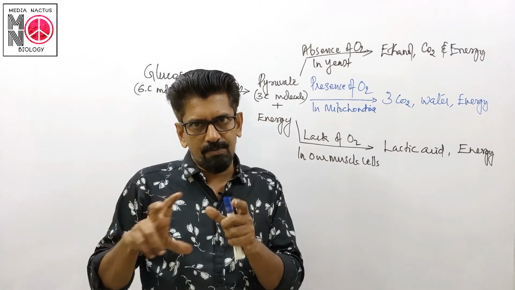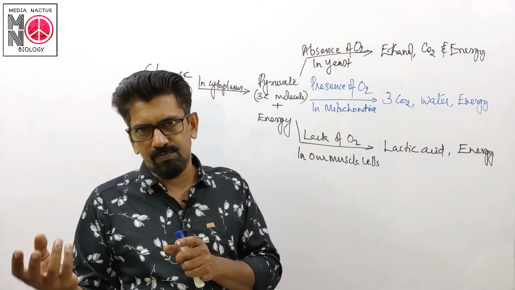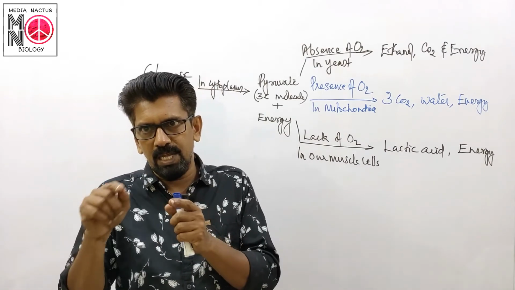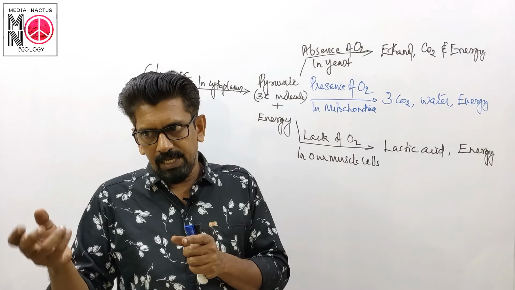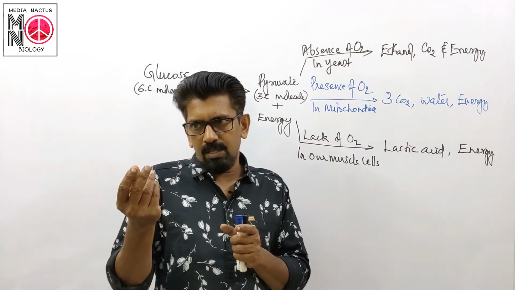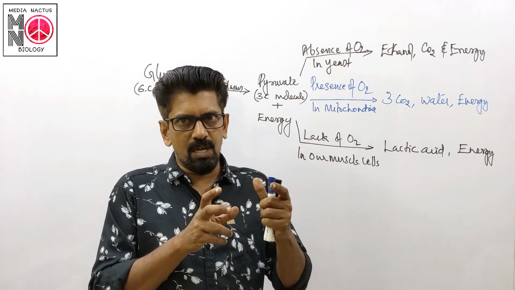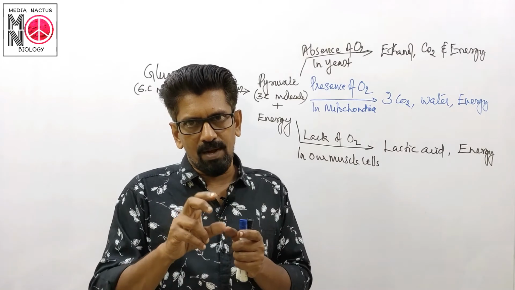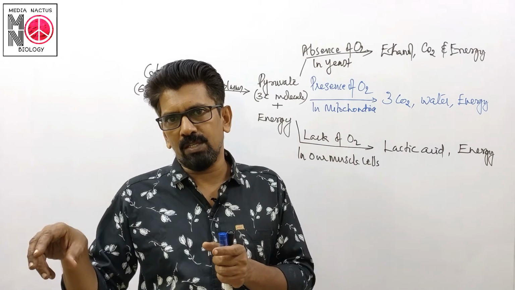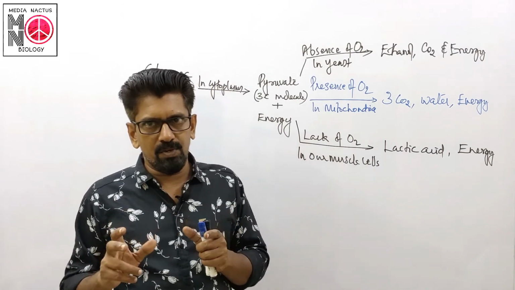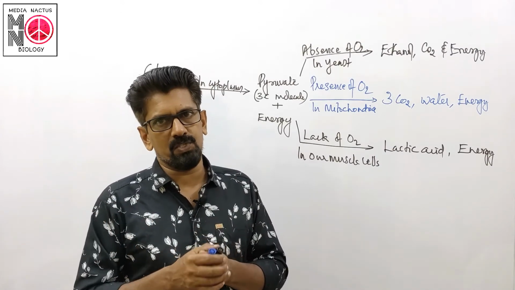Keep it as such. After some time, you can see some bubbles move into the freshly prepared lime water, which is dipped with the end of the glass tube. And after some time, as the bubbles increase, you could see that the lime water turns milky. Here the yeast activates the fermentation, so the carbon dioxide evolves and that carbon dioxide converts the lime water into milky, so that we could prove that fermentation results in the production of carbon dioxide.